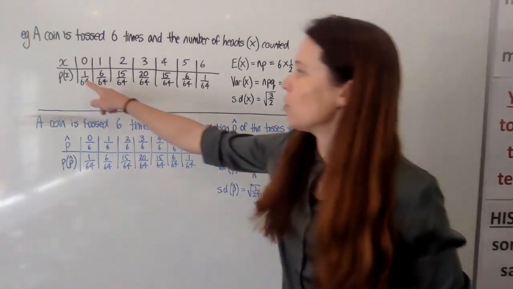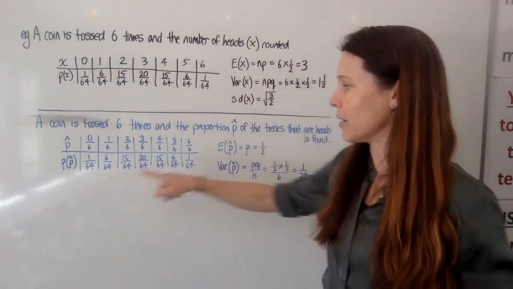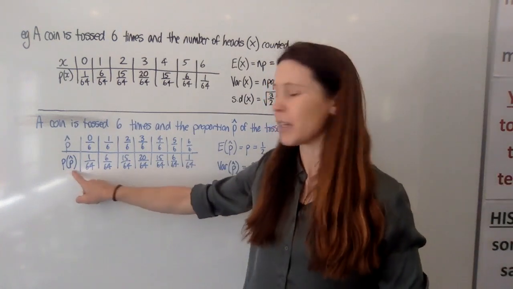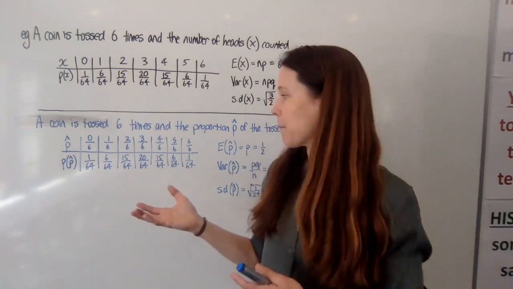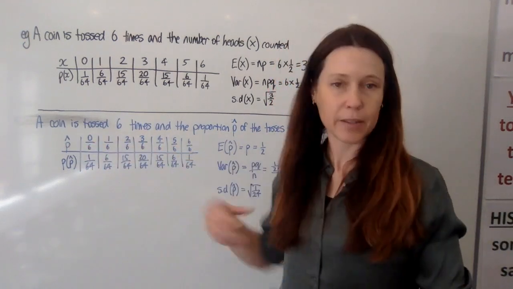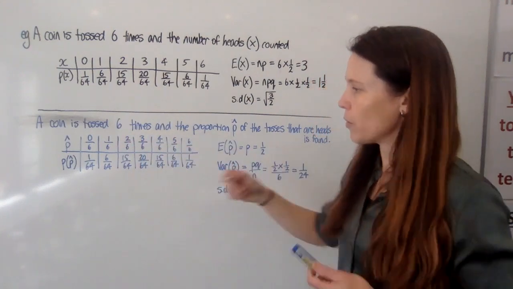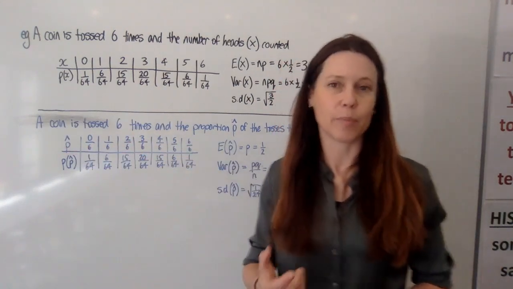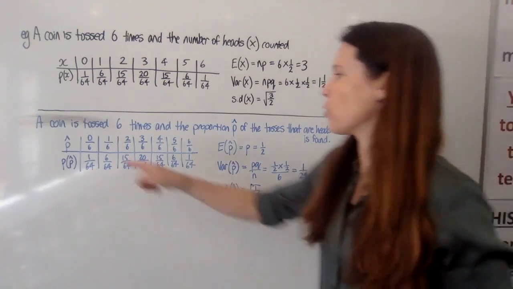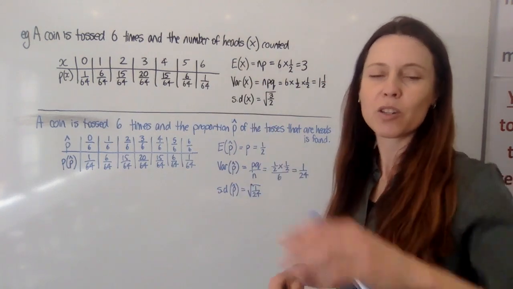And you can see here that all of these probabilities for what might happen in terms of the number of heads we might get are the exact same probabilities that we have down here when we're saying, hey, what's the probability that the proportion is a certain thing? Well, here, the proportions, we might get 0 out of 6 being heads, 1 out of 6 heads, 2 out of 6, 3 out of 6. So we're literally just defining the proportion as the proportion of heads that we get out of 6. And we've got all the same outcomes, all the same probabilities, we're just looking at the same question a different way.